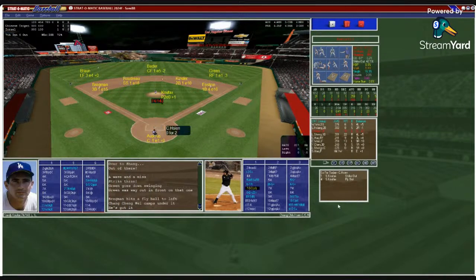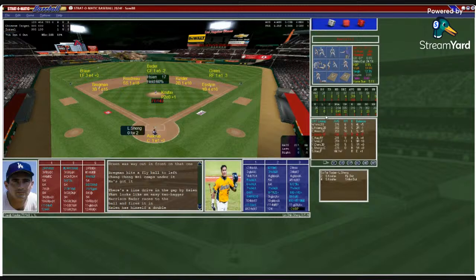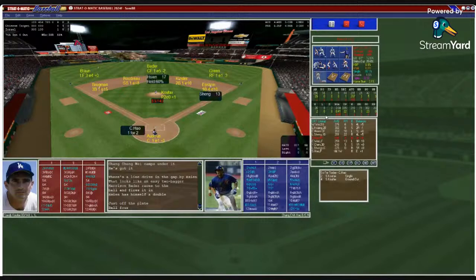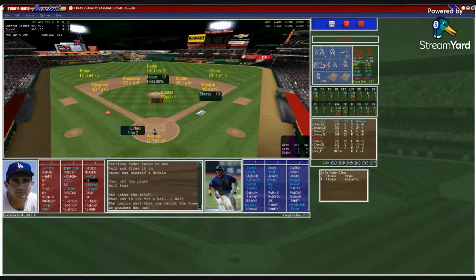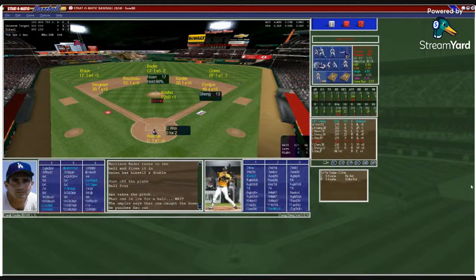Koufax mowing him down. Double to center field. That's a big hit. So their first runner to second. We'll see what they do with Shang now. Does Koufax get involved here? Walked him, and now Koufax is struggling a little bit. First and second, nobody out. Chinese Taipei trying to spoil the party here. That's a strikeout for Koufax, his 7th.